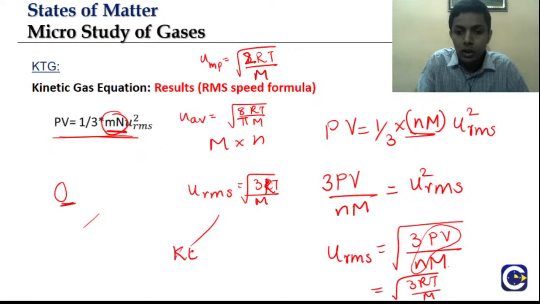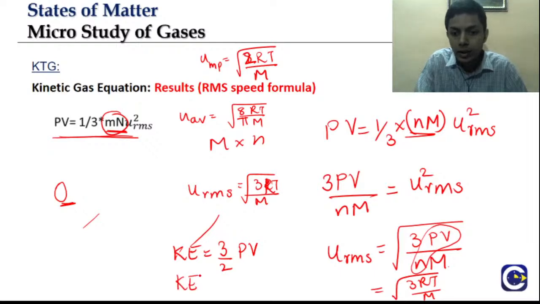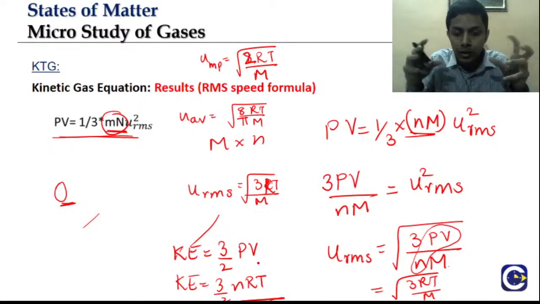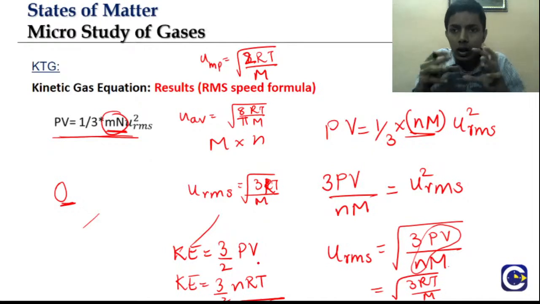The important expression is kinetic energy equal to 3 by 2 PV, and in place of that I can put nRT. So this is about this whole part of microstructure.